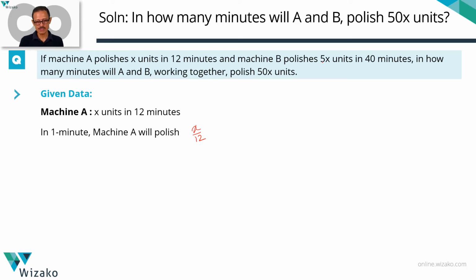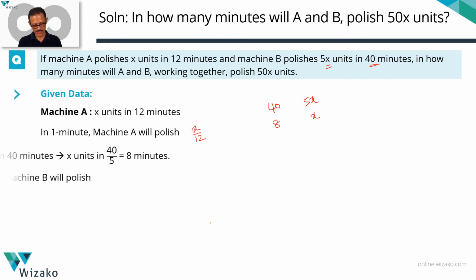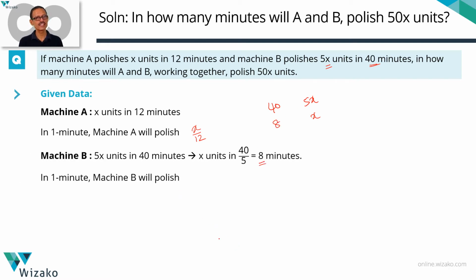Second part, it says that machine B takes 40 minutes to polish 5X units. 40 minutes for 5X units. So for X units, how long will it take? Divided by 5 on both sides, it's going to take 8 minutes. So it takes 8 minutes to polish X units.